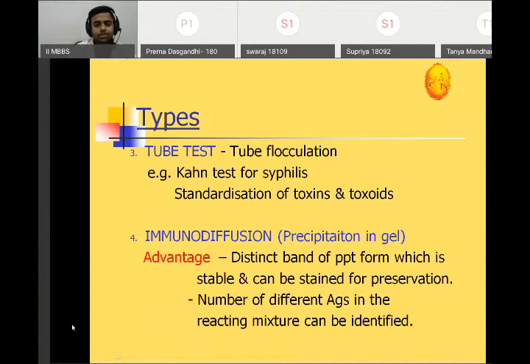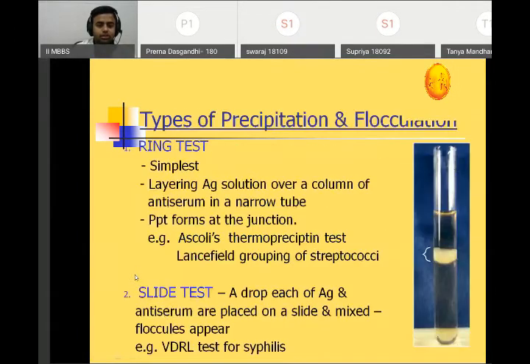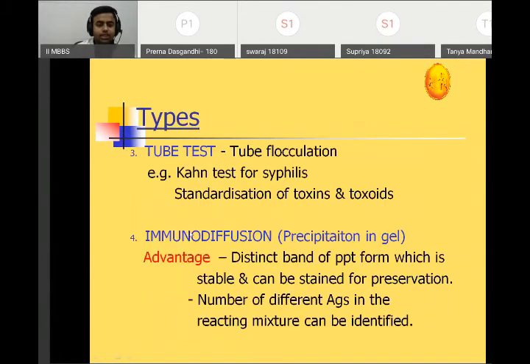Okay. Then there is a tube test, the tube flocculation test. Example is the Kahn test and standardization of toxins and toxoids. Okay, it is outdated, but at least you should know the name. There is a ring test, then a slide test, the tube test, then the immunodiffusion